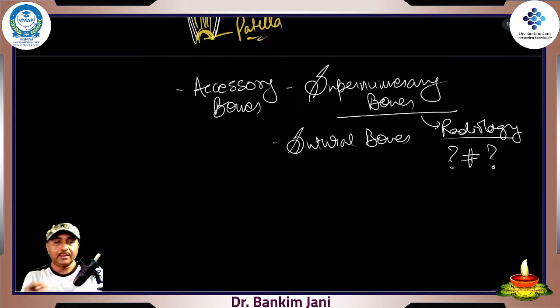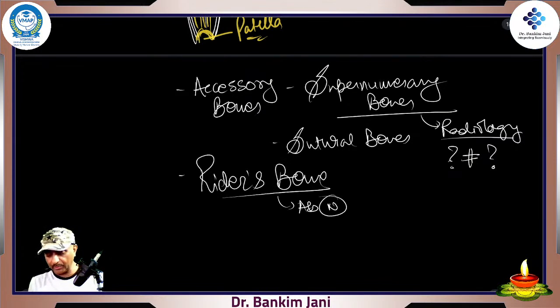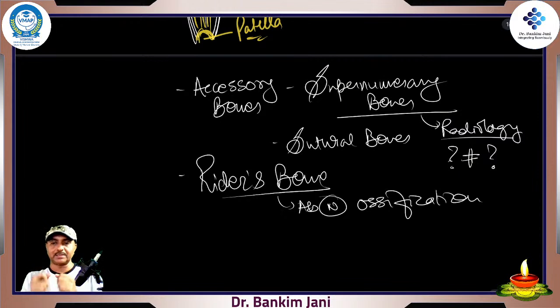And finally, because of some professions, for example, there is one bone called the rider's bone. As such, it's not a bone, but an abnormal ossification, right? This abnormal ossification occurs when the person is constantly riding. For those riders, in the adductor muscles, because of the pressure, it leads to abnormal ossification, and it comes like a hypertrophic bone. This is hypertrophy of soft tissues, right? The soft tissues become hypertrophic.